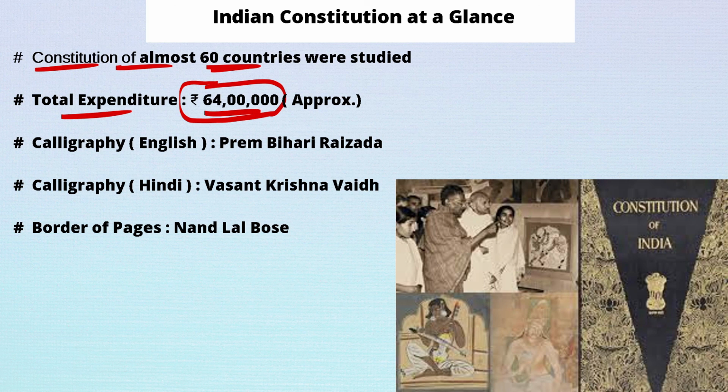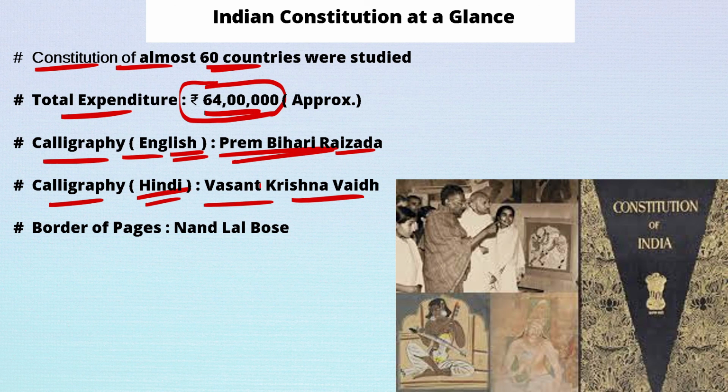When the Constitution was completed, it had to be calligraphed, because calligraphy simply means it must be written in a beautiful way. The calligraphy in English was done by Prem Bihari Raizada, and calligraphy in Hindi language was done by Vasant Krishna Vaid.